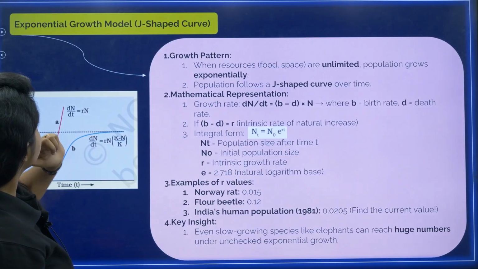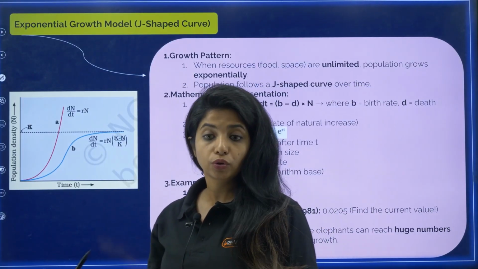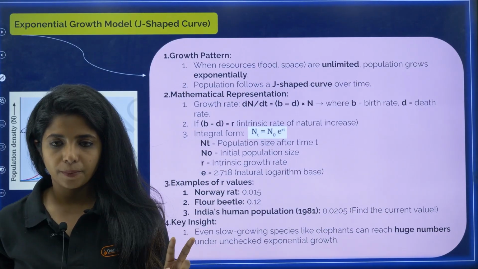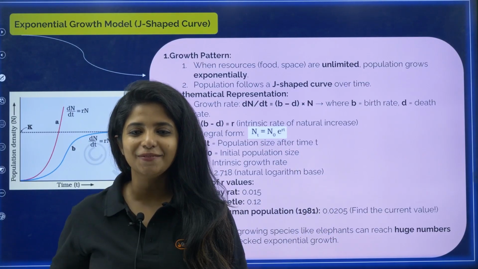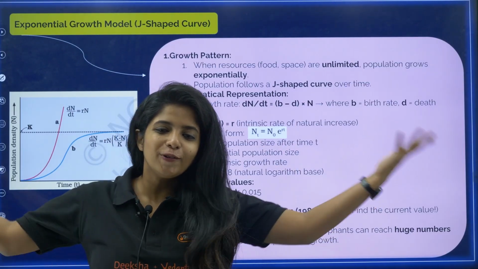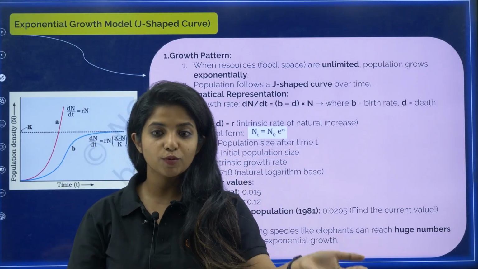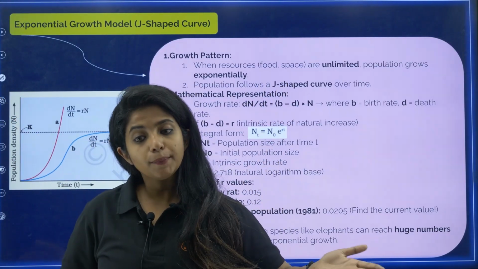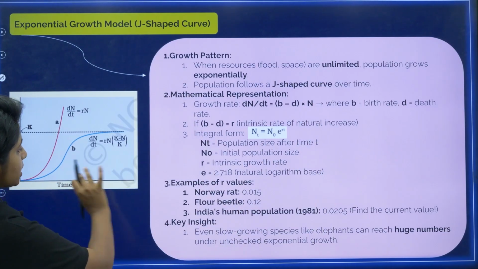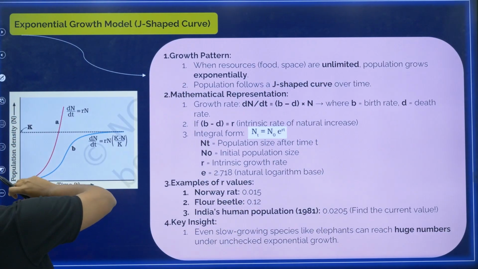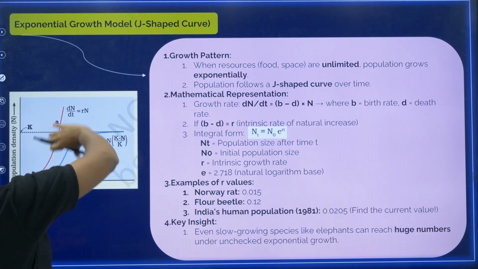Now going ahead. Exponential growth model, and there are 2 growth models for population growth. Exponential growth means, for example, there is nothing that is limiting, my dear children. Food is there, water is there, everything is there. So if everything is there, what will happen? The organisms keep on growing. If this is time and this is the population density, the graph will shoot up like this. Will it stop anywhere? Will it come down anywhere? No, it is going to increase.